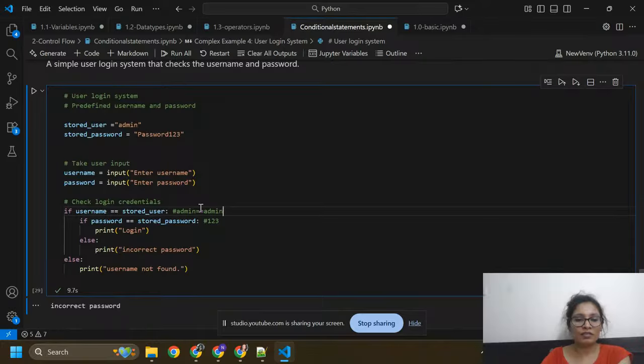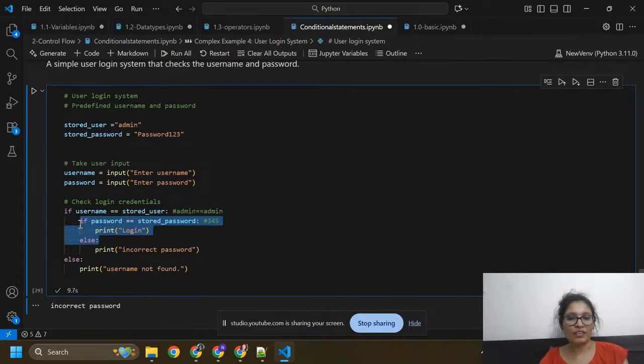This condition is true, but it will check the password 345 again. No, because I have stored password 123, so this condition will be skipped and it will print this. Here you can see incorrect password.